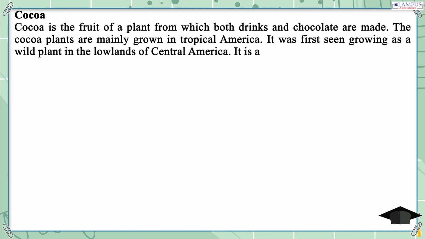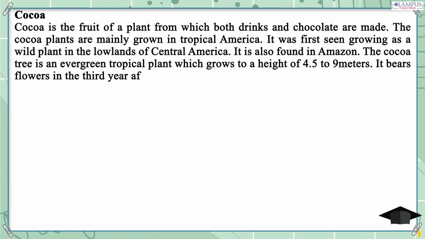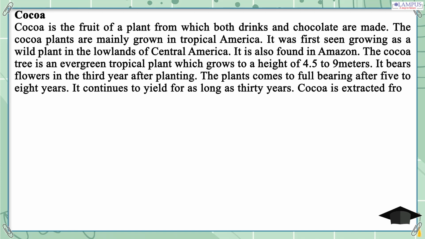The cocoa tree is an evergreen tropical plant which grows to a height of 4.5 to 9 meters. It bears flowers in the third year after planting. The plants come to full bearing after 5 to 8 years. It continues to yield for as long as 30 years. Cocoa is extracted from the seeds, or beans, of the plant.